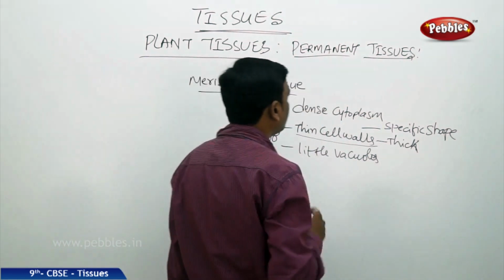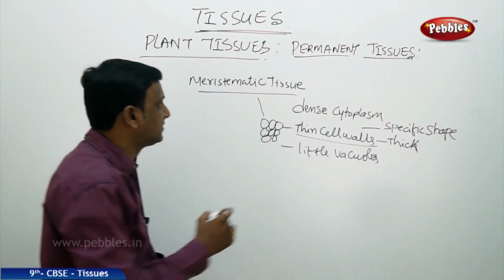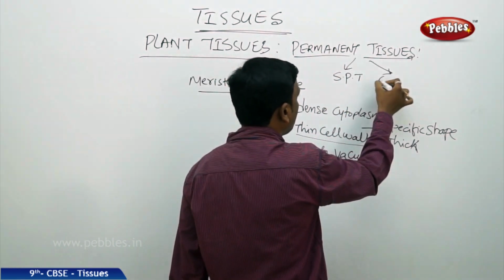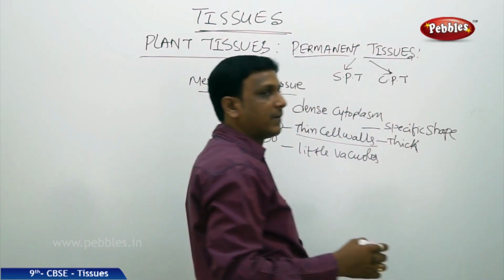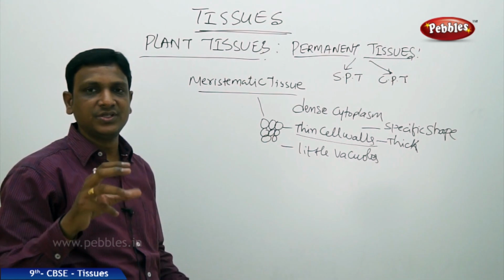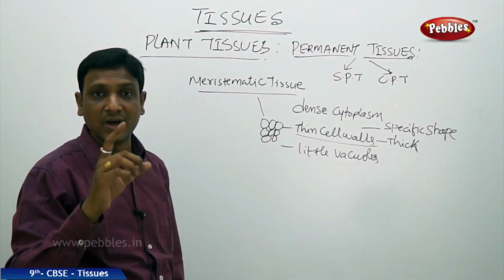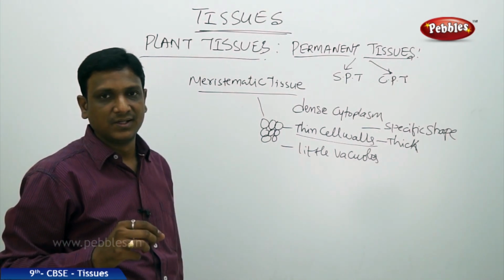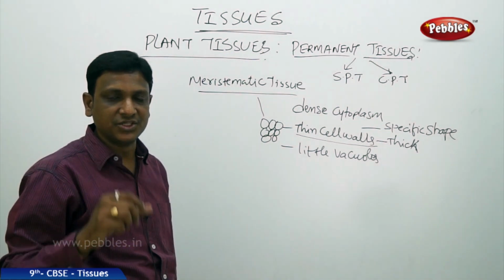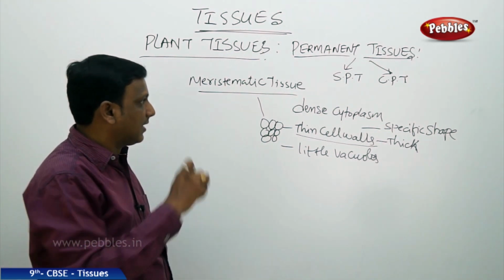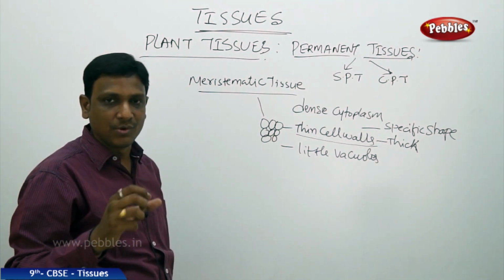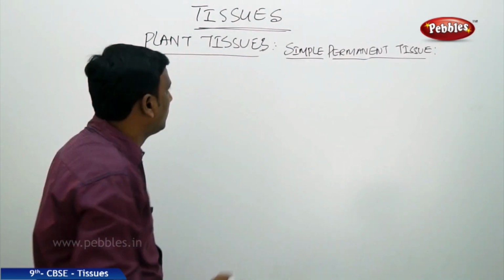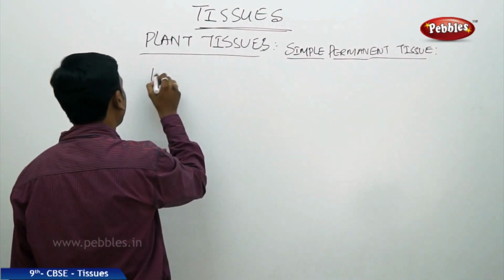So now again in this permanent tissue there are two different kinds as we discussed earlier. One is simple permanent tissue, the other one is complex permanent tissue. Simple permanent tissue means the tissue is made up of the same kind of cells, only one kind of cells. Complex permanent tissue means made up of different kinds of cells. So 2 to 3 different varieties of cells make up the tissue called complex permanent tissue, and the tissue which is made by similar cells is called simple permanent tissue. So let us learn about simple permanent tissue. Simple permanent tissues, in that the first one which we are going to discuss is